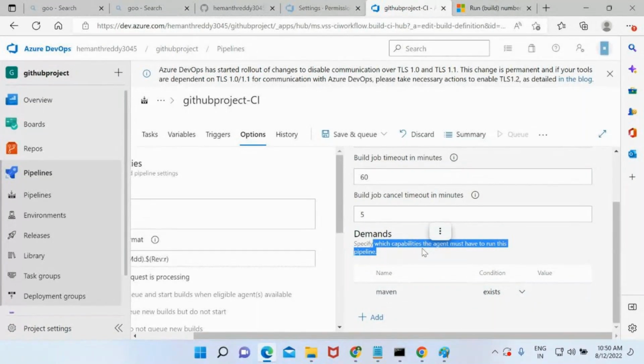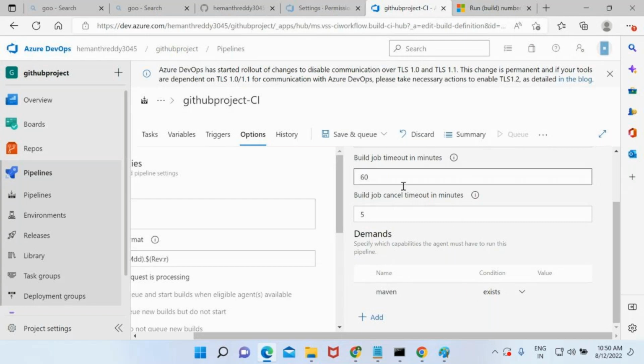Understood? In real time, they are going to ask you a question like, I have n number of VMs. In that n number of VMs, let's consider 10. I have 10 VMs, and in only one VM I need to execute my pipeline. Then what can I do? You need to specify demands. So that VM should have an OS of Linux. The VM should have Visual Studio 2017. Like this, you need to specify the demands.